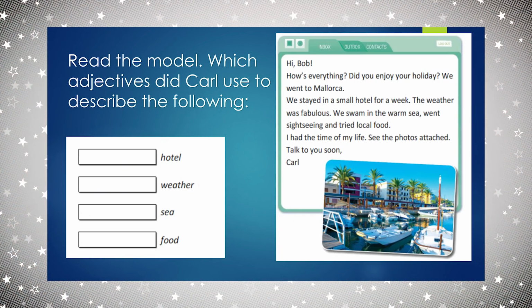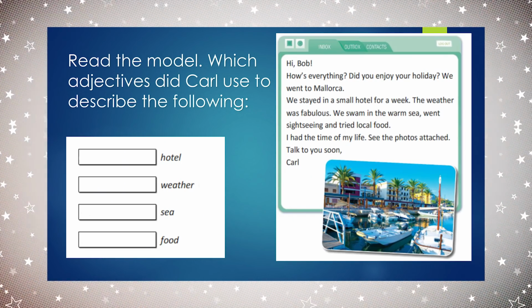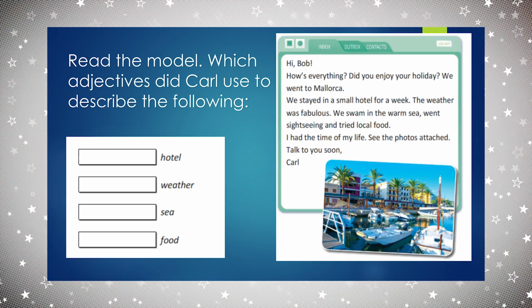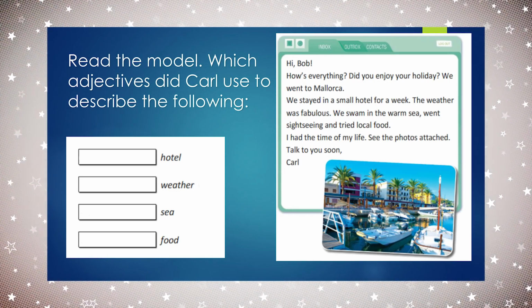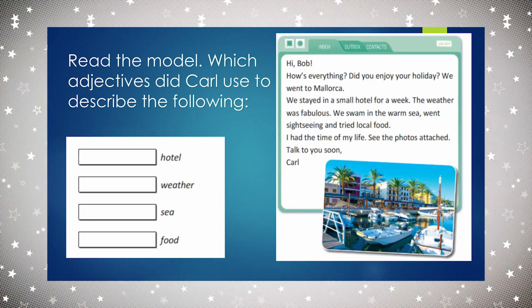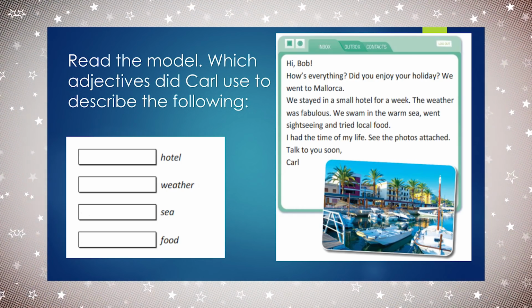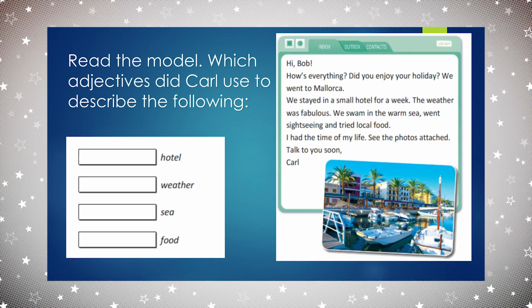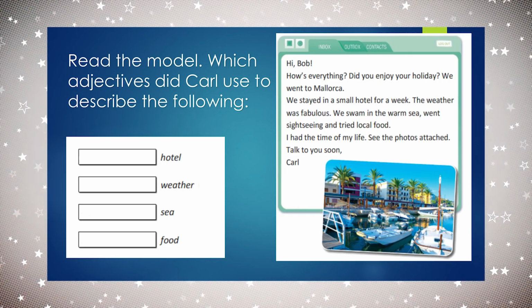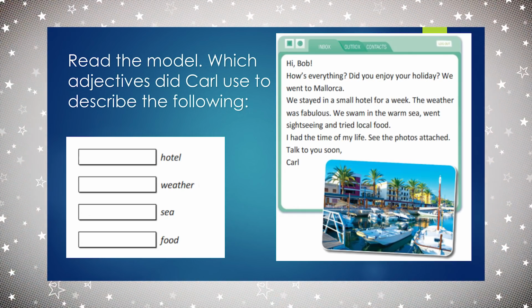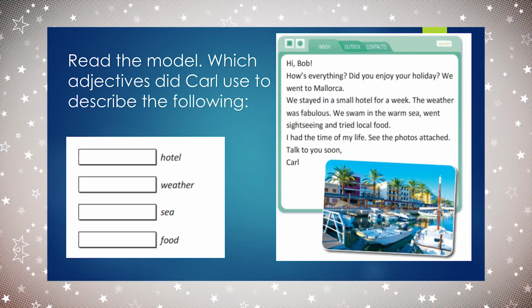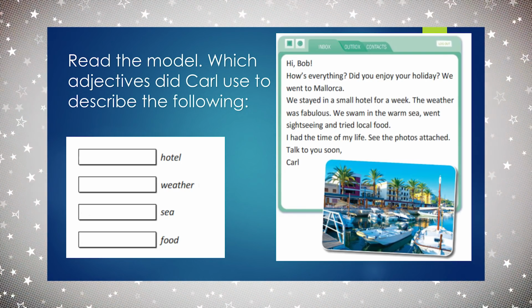How's everything? Did you enjoy your holiday? We went to Mallorca. We stayed in a small hotel for a week. The weather was fabulous. We swam in the warm sea, we went sightseeing and tried local food. I had the time of my life. See the photos attached? Talk to you soon, Carl.